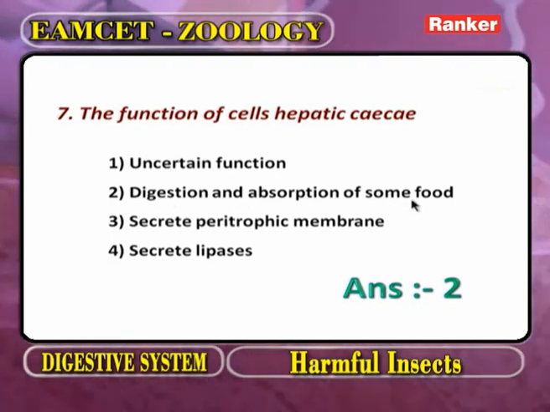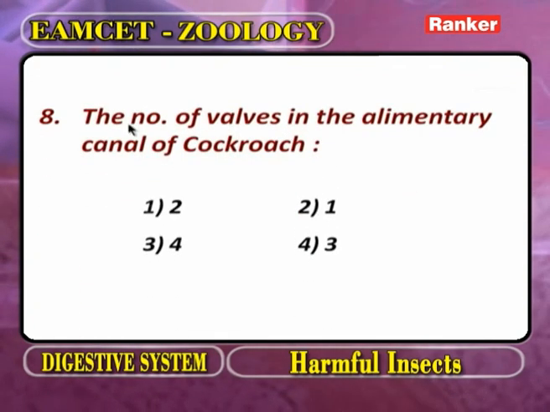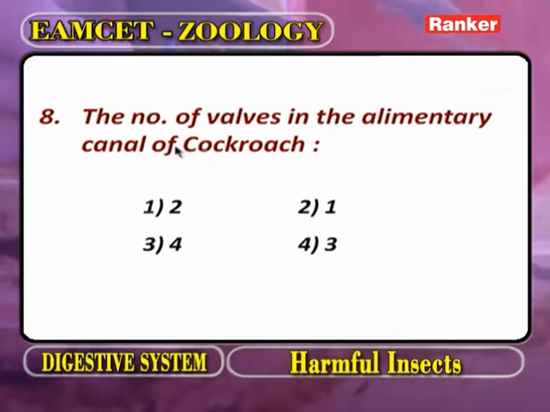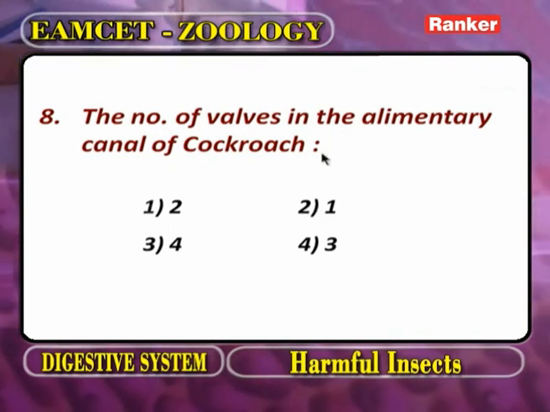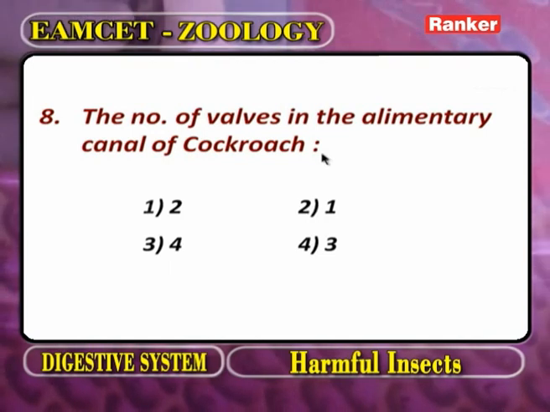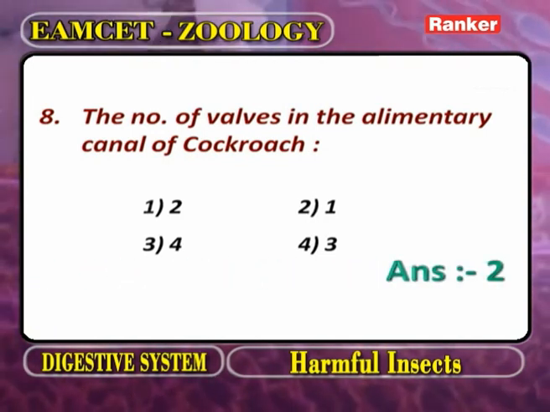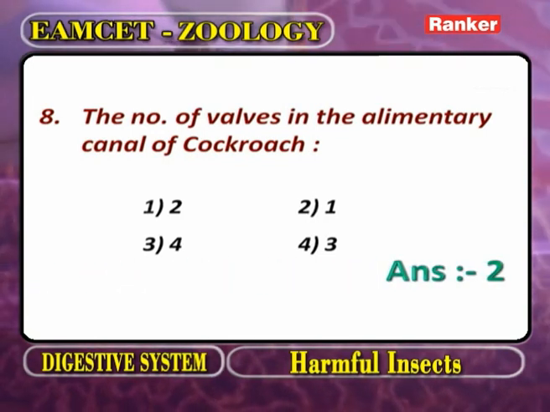Now the next question. The number of valves in the alimentary canal of cockroach. It is a repeated main EAMCET bit. Now, number of valves in the alimentary canal of cockroach.